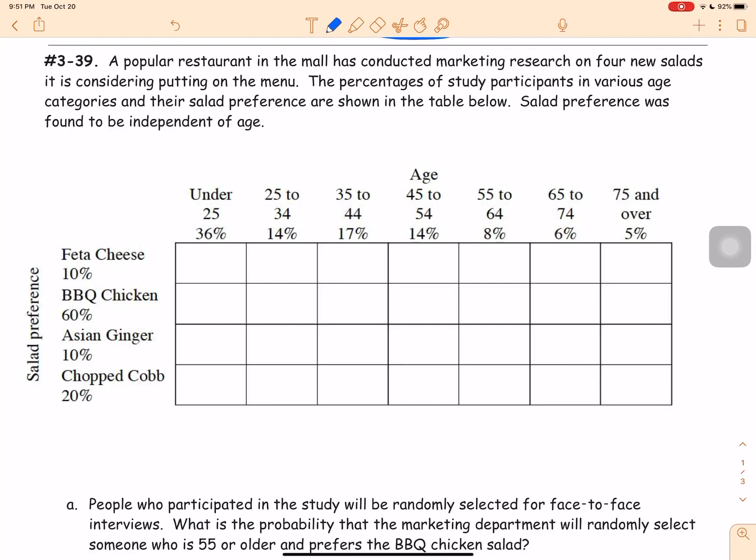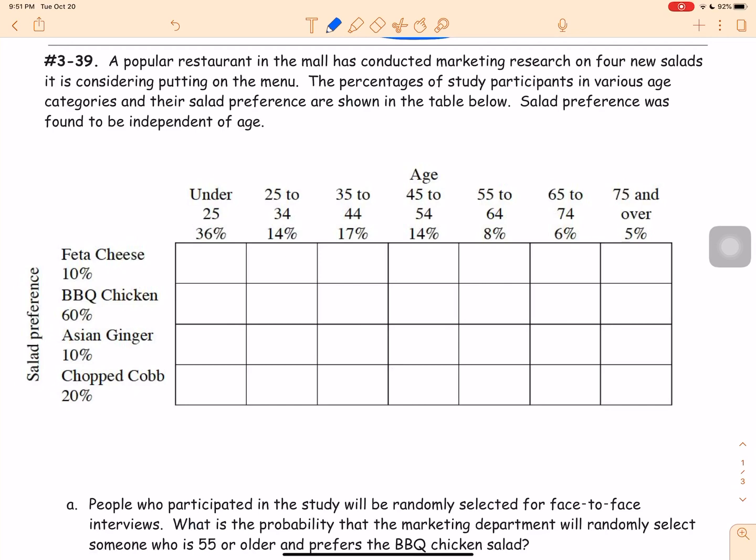A popular restaurant in the mall has conducted marketing research on 4 new salads it is considering putting on the menu. The percentages of study participants in various age categories and their salad preference are shown in the table below. It states that salad preference was found to be independent of age, which means that somebody's salad preference did not depend on how old they were. There was no trend in that way where older people liked feta and younger people liked barbecue, right? There was not a trend in that way.